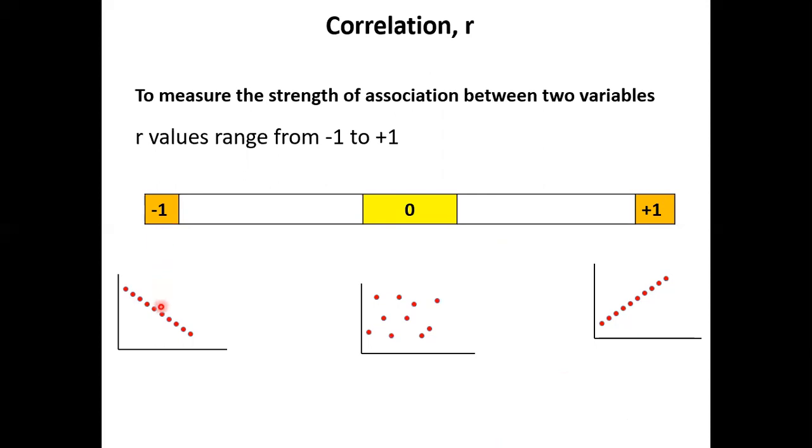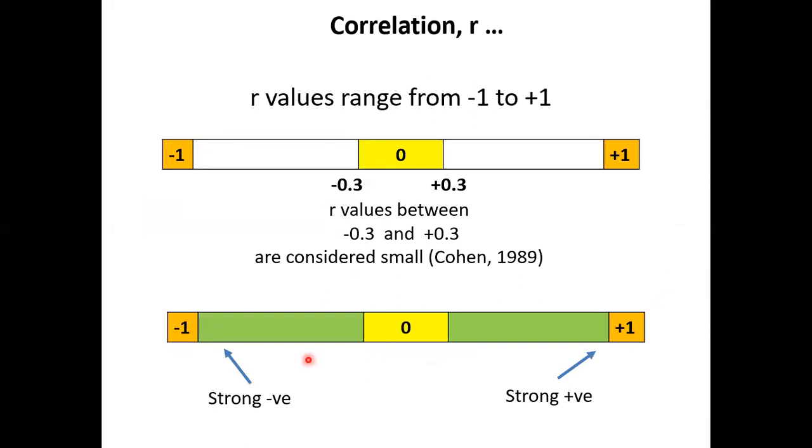So we're not interested in the extremes. If the dots are like this, random, then the correlation is going to be about 0. So it ranges from -1, perfect negative, to +1, perfect positive, and center. But we are interested in those two areas, this white box and this white box, right? So here are the green colors. Within plus or minus 0.3, R ranges from -1 to +1. Any values between plus or minus 0.3, they're considered small, right?